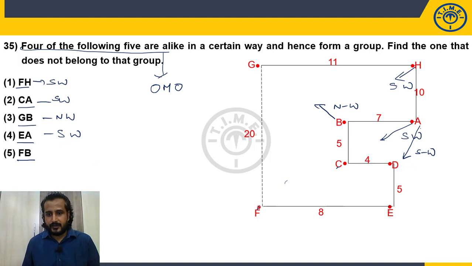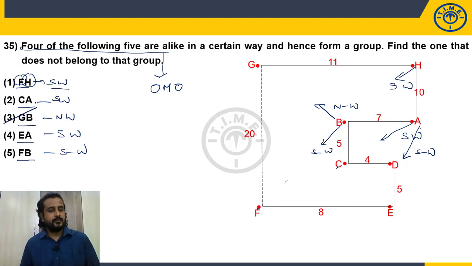FB. So, F is here, B is here. F is southwest of B. So, first person is southwest of second person. So, in all the cases, first person is southwest of second person except in the third option. So, choice 3.